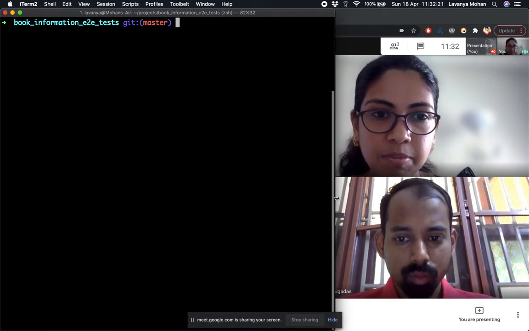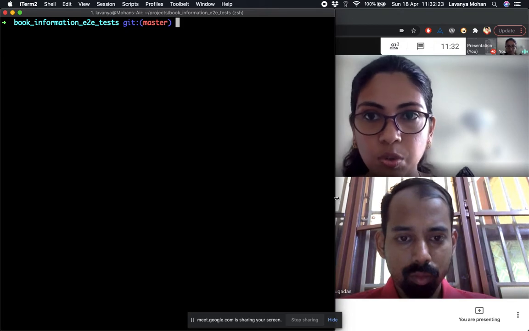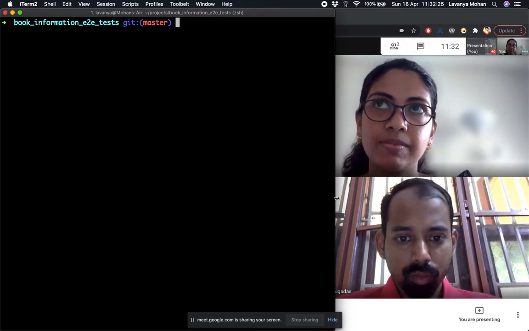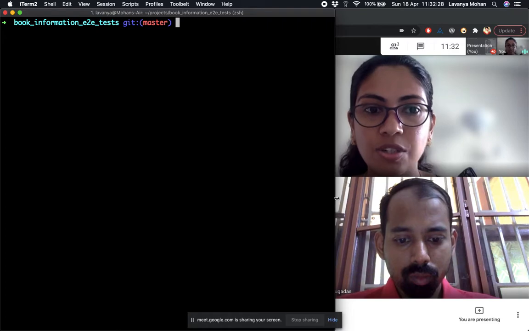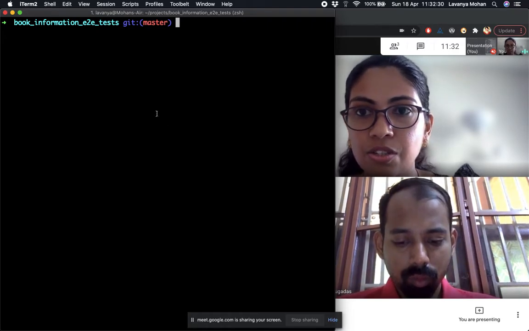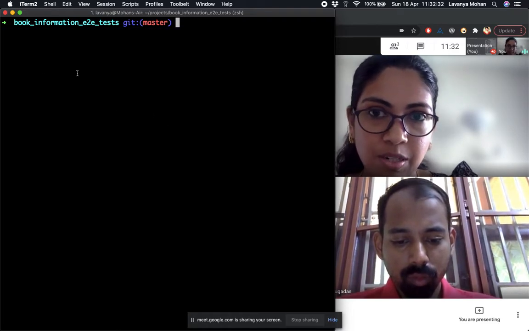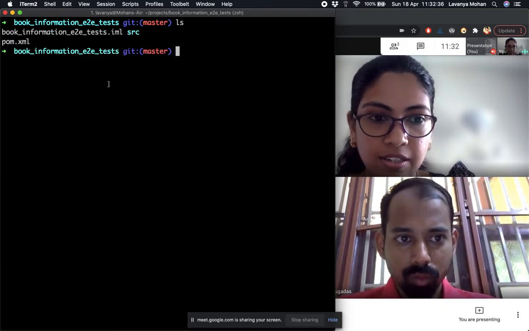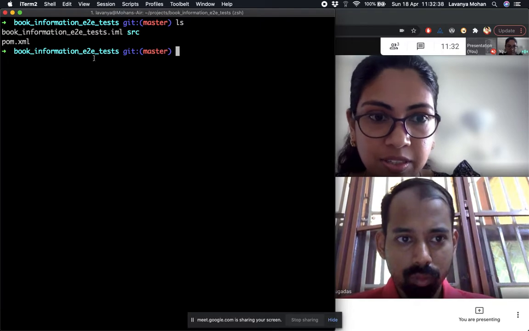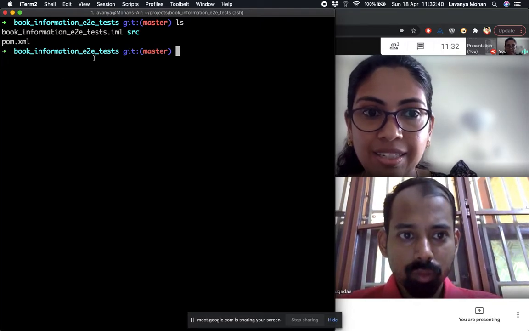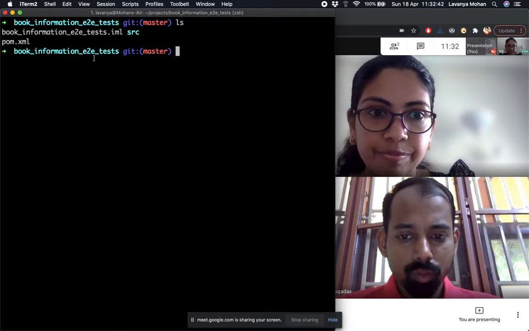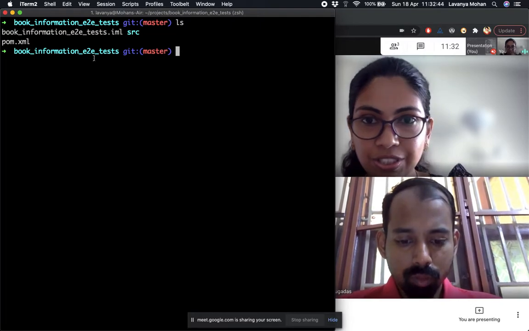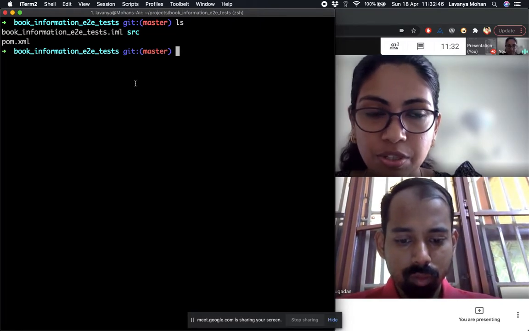Well, working directory basically just means the area in which we can actually work on our code. So for example, if this is the repository, if we look at it, it has some files, and we can edit these files. So that becomes our working directory. Okay, so let's actually make an edit to the file.